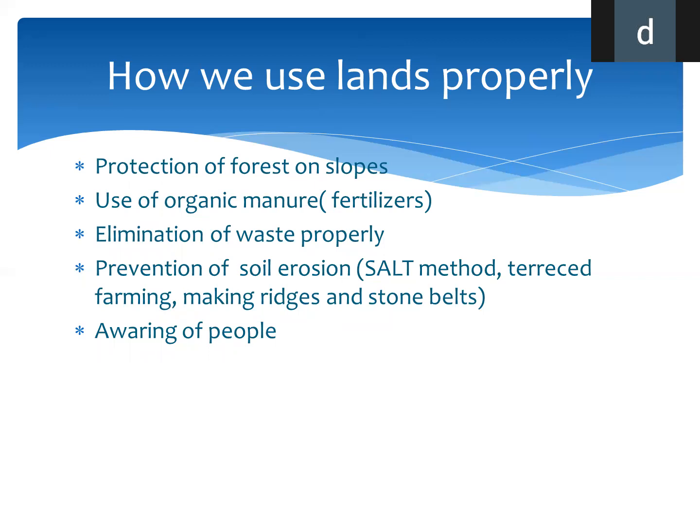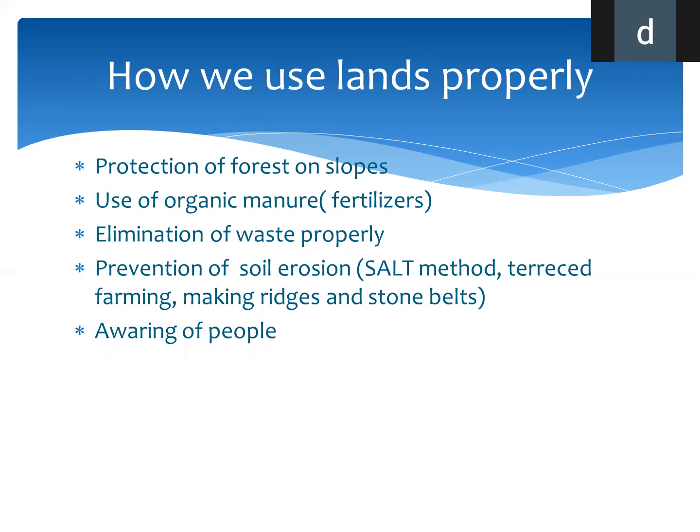We can discuss it under these points. Protection of forests on slopes. From there we can minimize the problems that occur due to irregular land use.